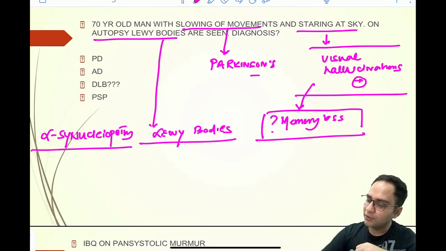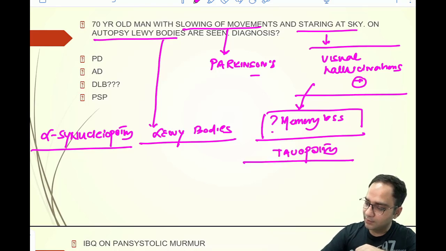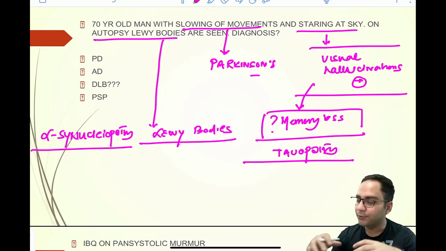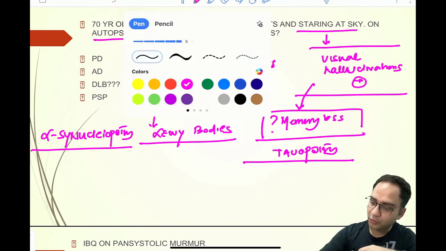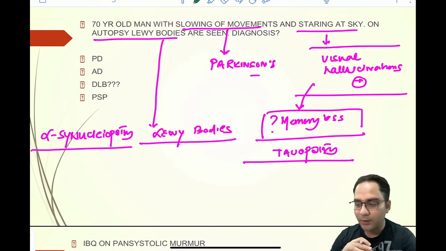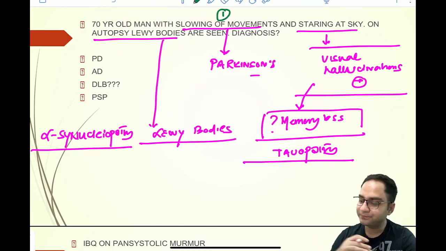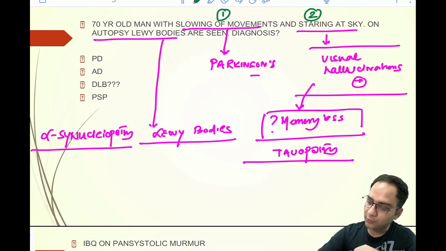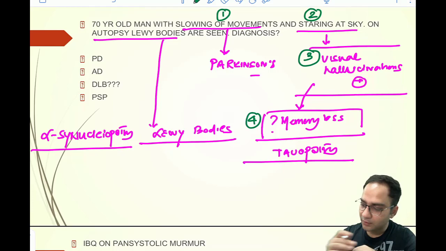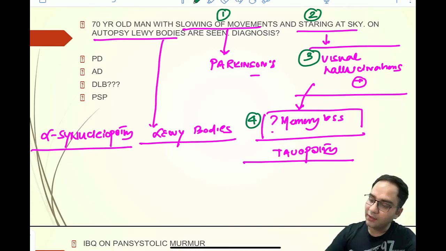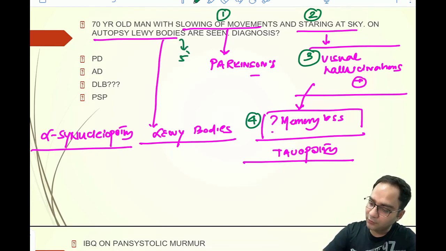There are 2 types of disorders. One is the tauopathy and the other is synucleinopathy. So in this particular question, you are being asked about synucleinopathy. You have got the following points: slowness of movements, a vacant stare look, visual hallucinations, and memory loss. And in the autopsy, they are saying that you have Lewy bodies.